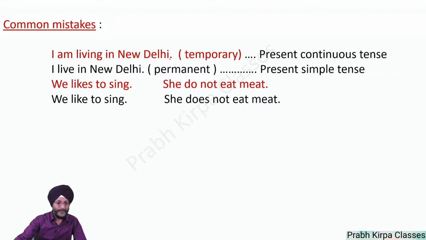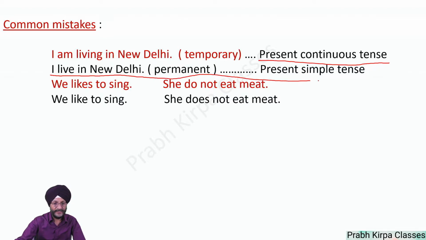It may be possible that we are living there temporarily, we may be shifting, so it is a present continuous tense. So we should not use I am living in New Delhi. We should make the sentence in present simple tense: I live in New Delhi. This is the present simple tense, which is for the permanent.